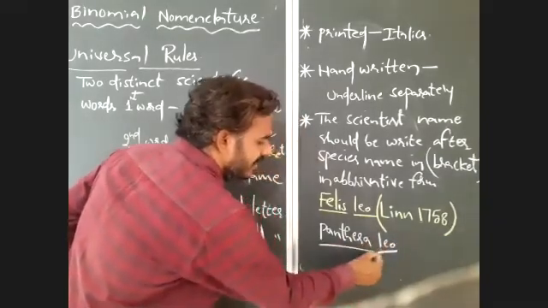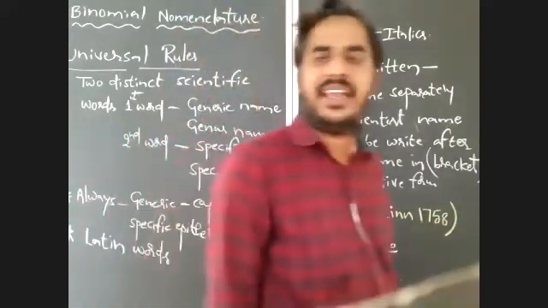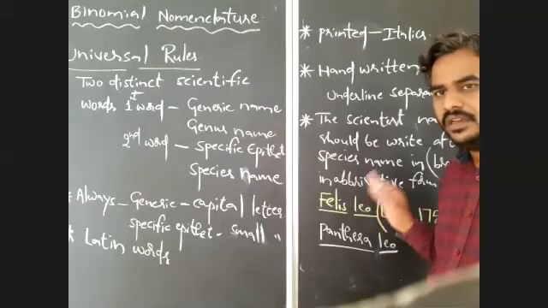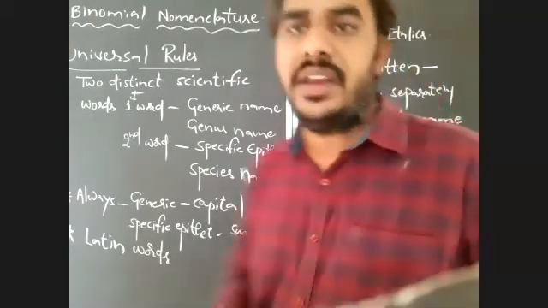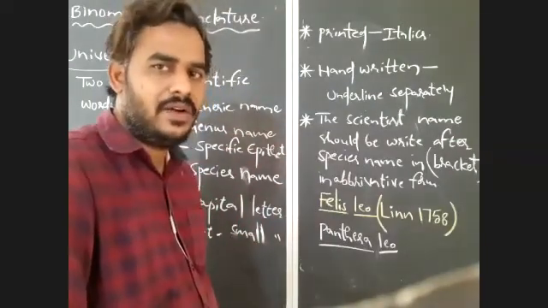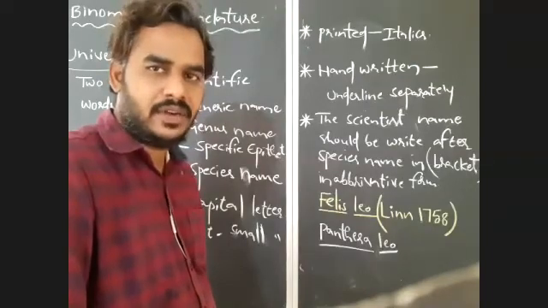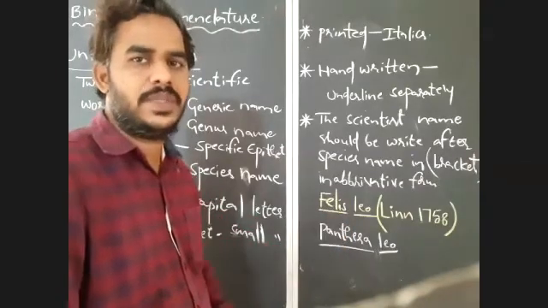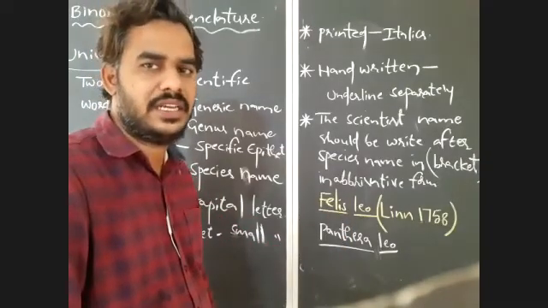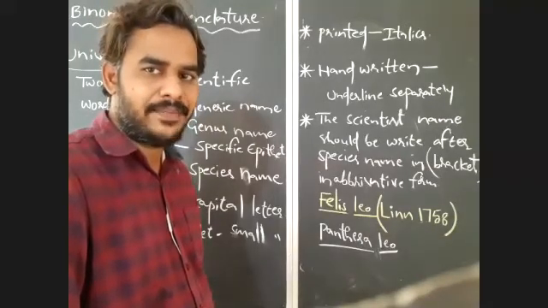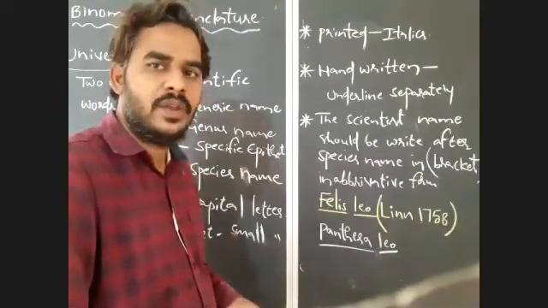Now, what scientific name are we using for lion? Panthera leo. But what was the first scientific name given to the lion by Carolus von Linnaeus? Felis leo. Later, the genus Panthera was established, and the characters of lion matched this genus, so it was placed under the genus Panthera. So Panthera leo is the new or modern name of lion, but the first name given by Linnaeus was Felis leo.